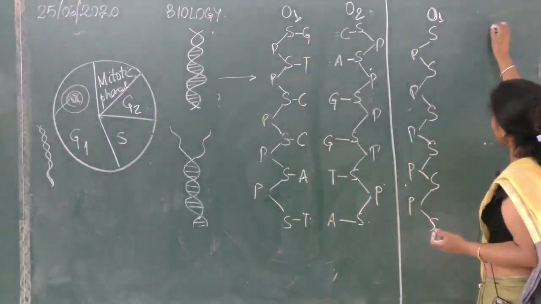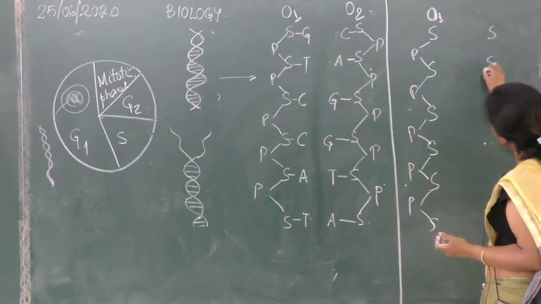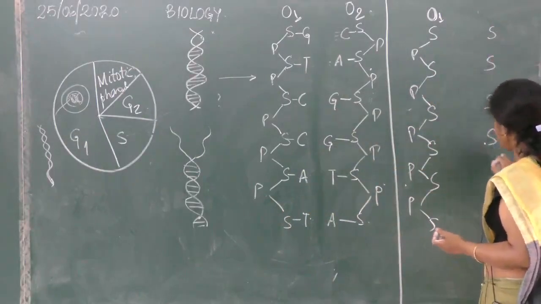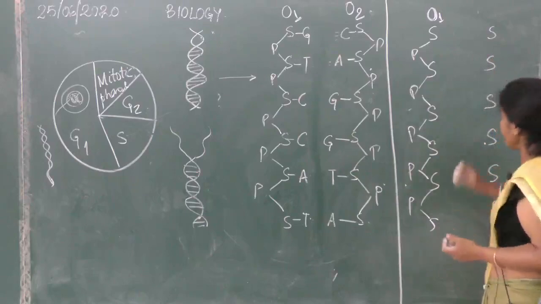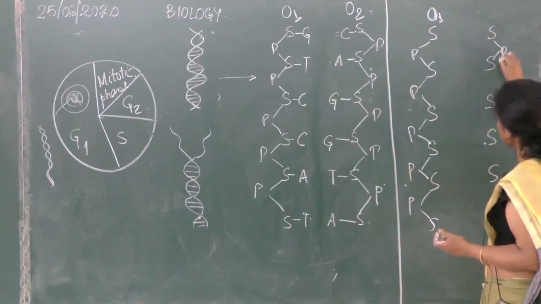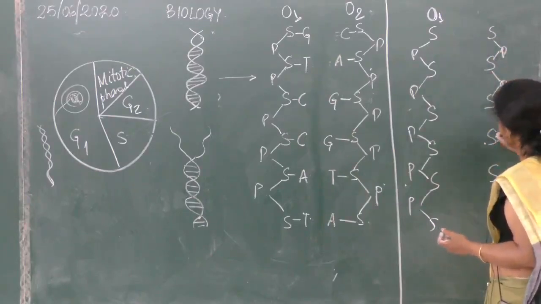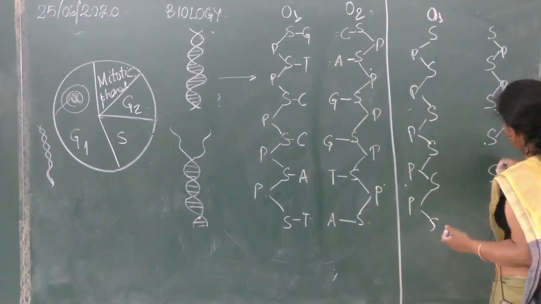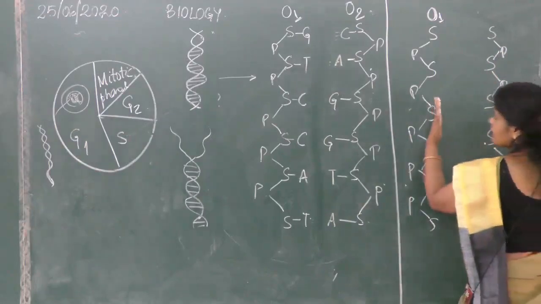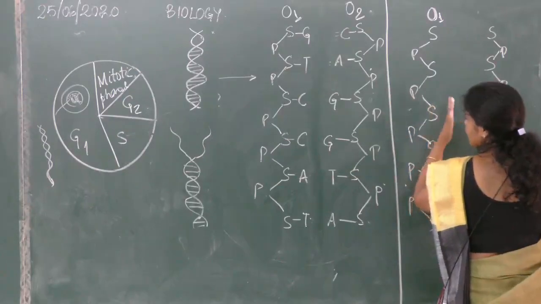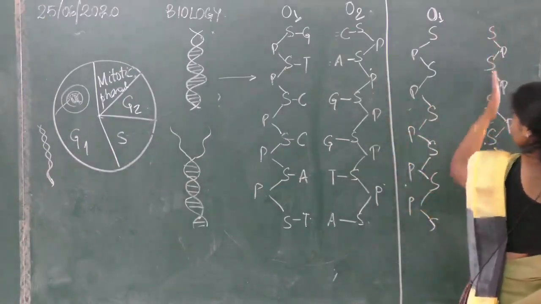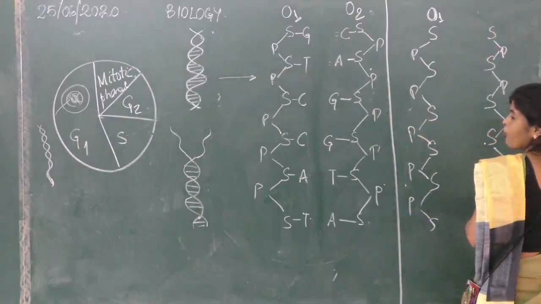A new strand will be formed, and the strand is always sugar attached with phosphate. This is common. This is a new strand which is formed. It is always sugar attached with phosphate, and this is also common, towards the outer side. Is it clear? If I am considering this as the left strand, then this will be the right strand which will be forming. Is it clear?